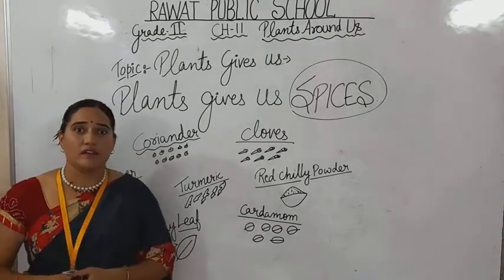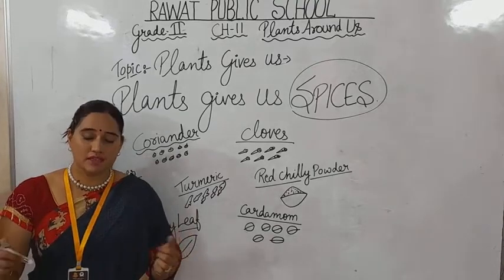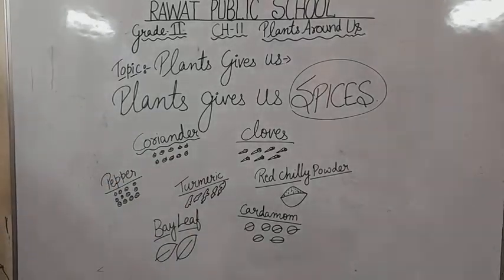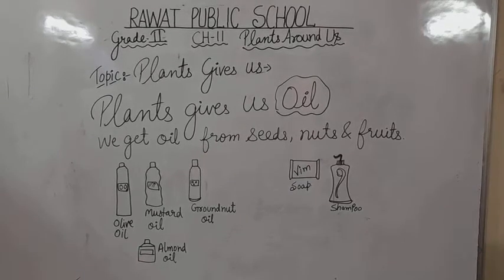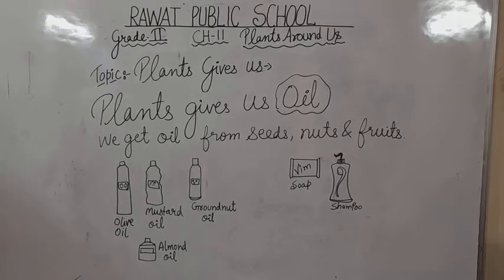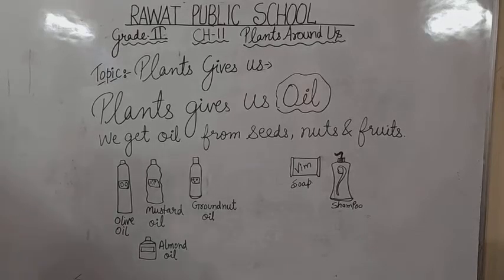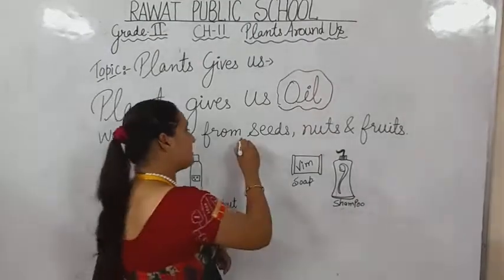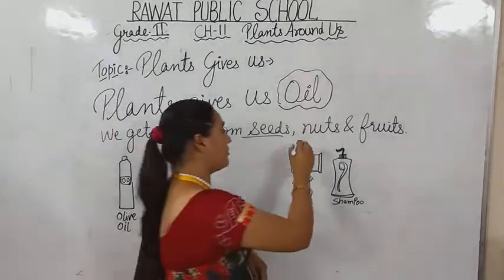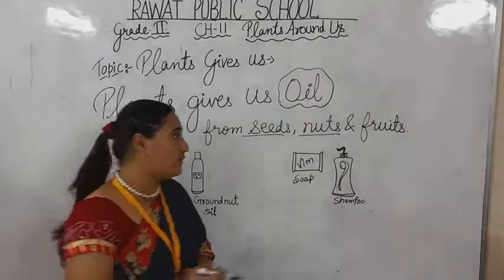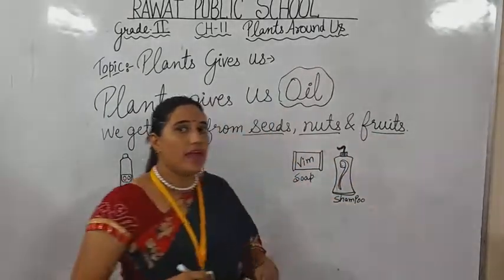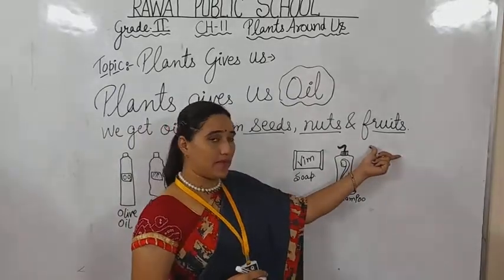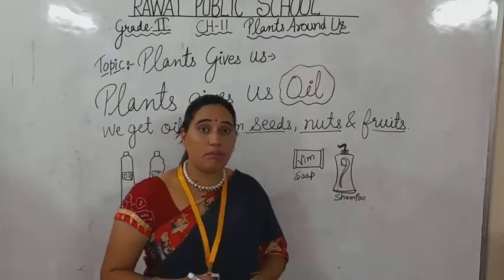We can't end it here. We have a lot of different kinds of things. So in the last topic we are talking about one more thing which we get as an eatable part in our food. Now last we talk about plants giving us oil. Yes, we get oil from plants. We can take oil from seeds. We can take oil from nuts. We can take oil from fruits as well. And all these things are parts of a plant.